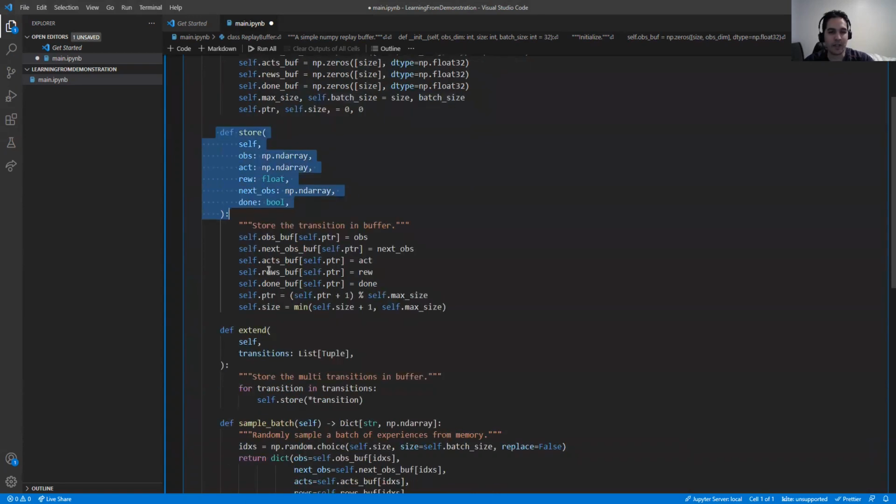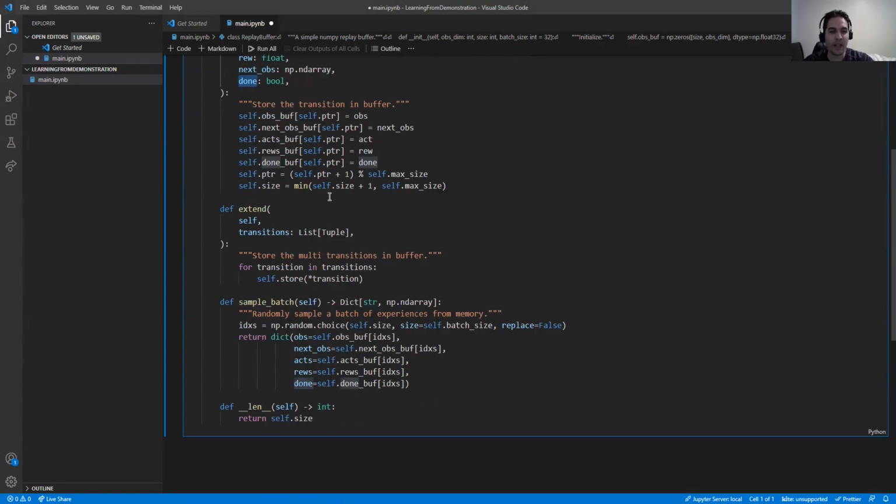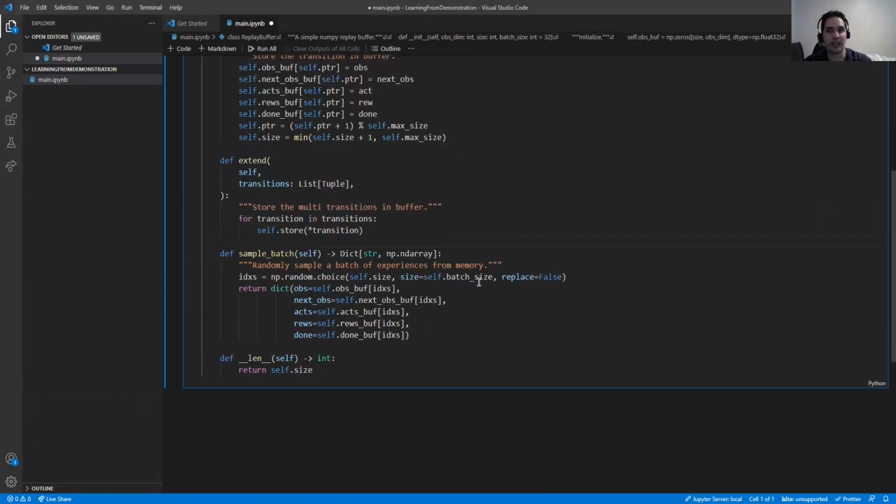So anytime we want to store things, we can store the observation, the action, the reward, the next observation, and whether it is done or not. Very similar to what we did for the previous project. And also we have the extend, so we store a new transition, and also we sample a batch. So we randomly sample a batch of experience from the memory. Also, demonstration will be added to this replay buffer as experiences that we had from before.